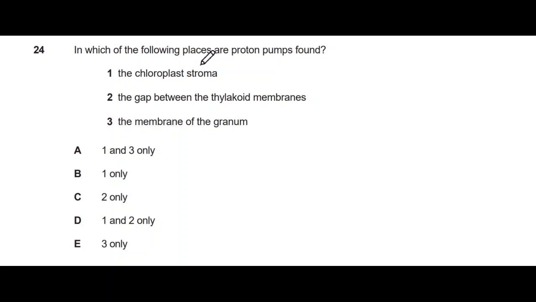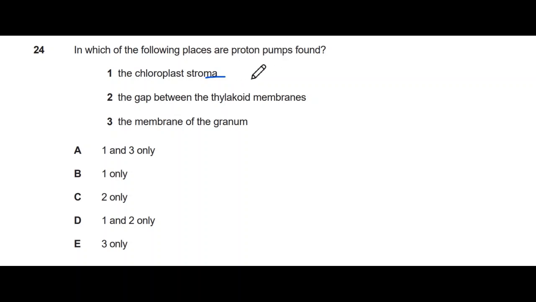In which of the following places are proton pumps found? It's a theoretical question as well, and we all know that in the stroma proton pumps are not found. If you have studied this topic, the gap between the thylakoid membrane is again stroma. No proton pumps are found there.